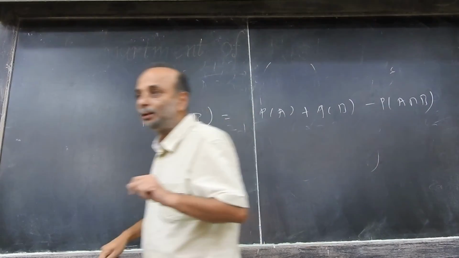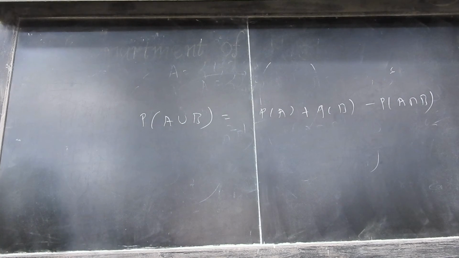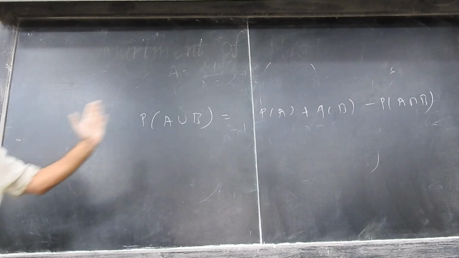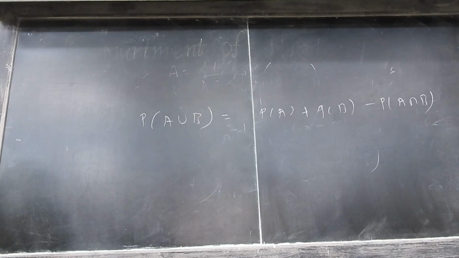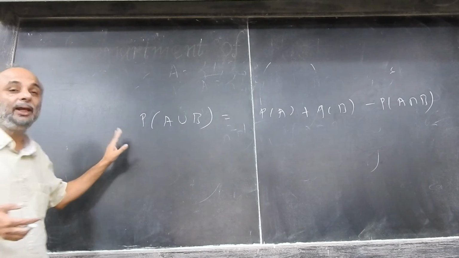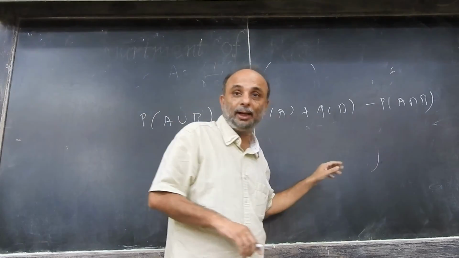You see the point? Because if I have to find the probability that either he or she comes to class, then if I take the probability that he comes to class and add to it the probability that she comes to class, I'll be double counting, no? Because if she always comes to class when he comes to class, then obviously I am double counting the probability. So I must subtract the probability that both of them come to class together. Right? So this is a very, very important property. Okay? Fine.